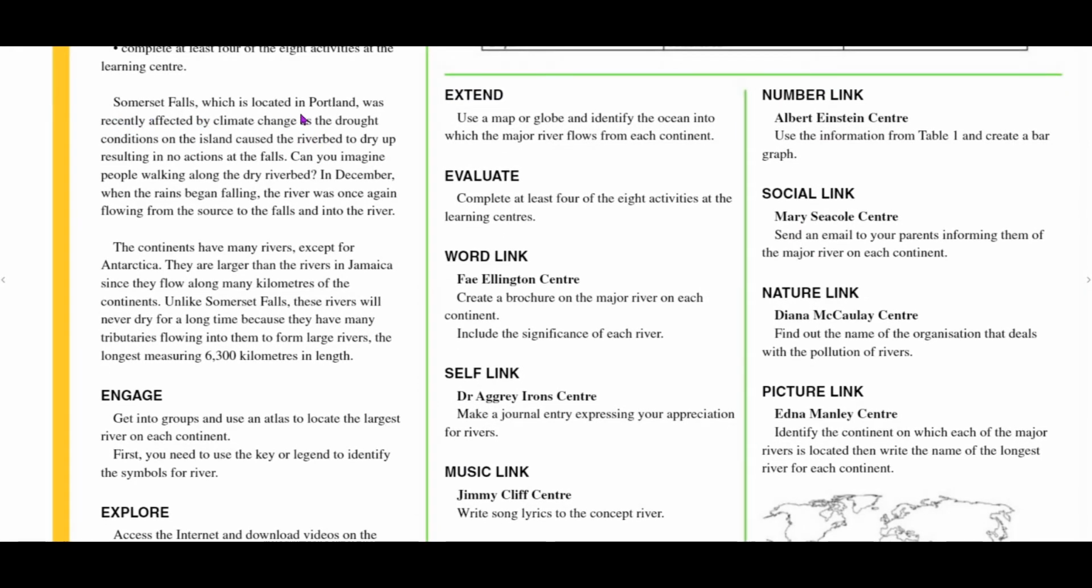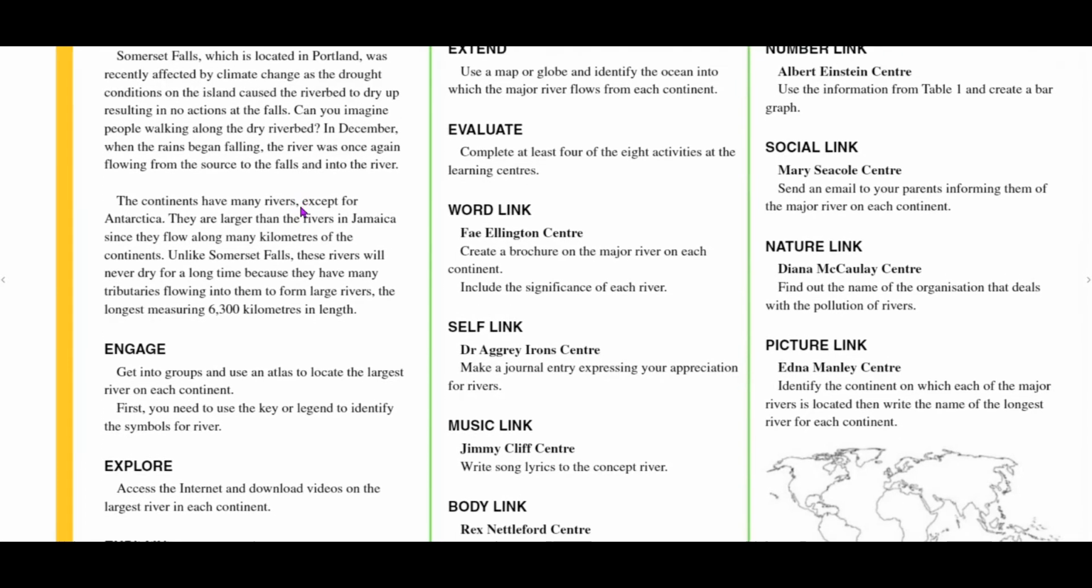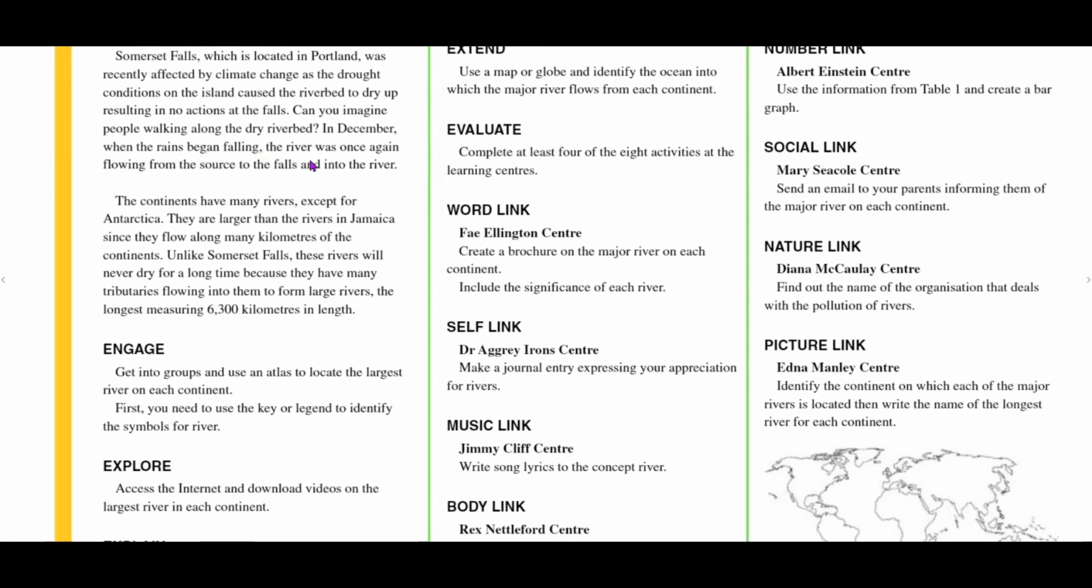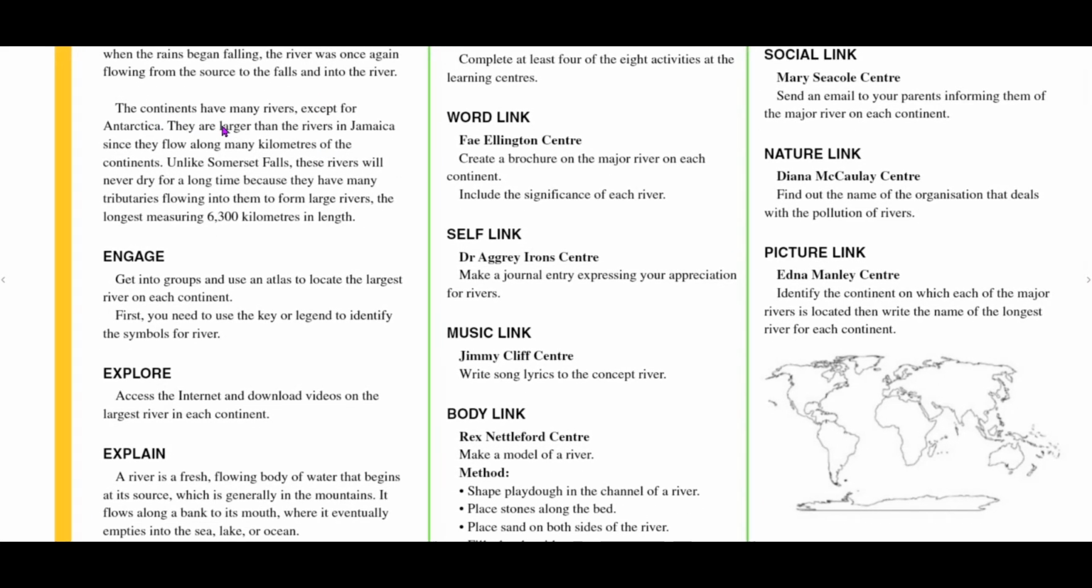Somerset Falls, which is located in Portland, was recently affected by climate change as the drought conditions on the island caused the riverbed to dry up, resulting in no action at the falls. Can you imagine people walking along the dry riverbed? In December, when rain began falling, the river was once again flowing from the source to the falls and into the river. The continents have many rivers except for Antarctica.